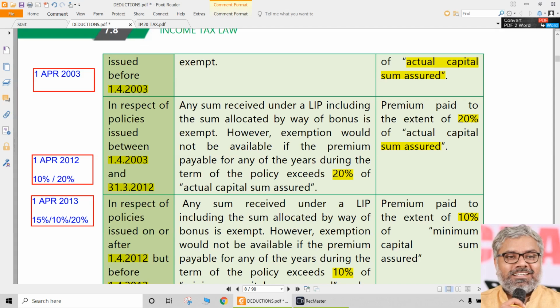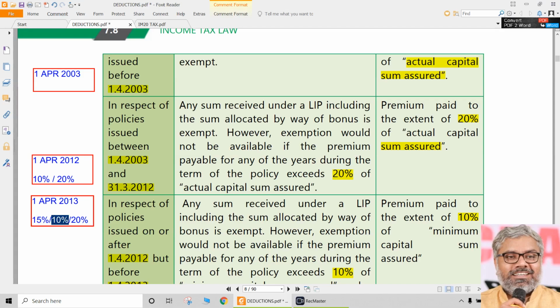That is the normal provision, the core provision that you should remember. Exceptional cases, special cases like disabled persons, you should remember the date 1/4/2013, and 1/4/2013 is only for disabled persons. For the policies issued on or after 1/4/2013, for them the restriction is 15% on the sum assured, but only for 1 year, that is 12 and 13.